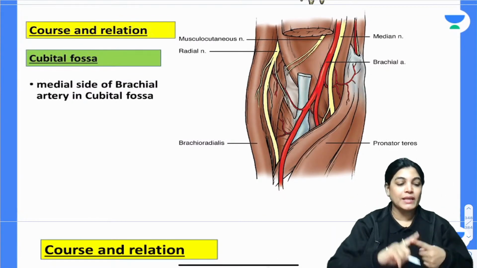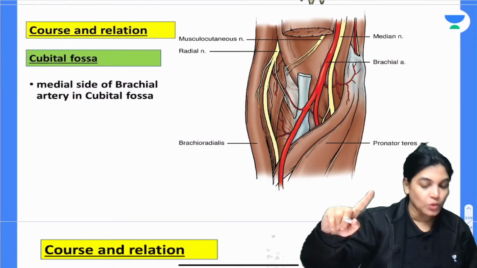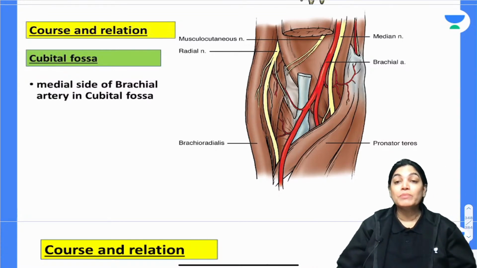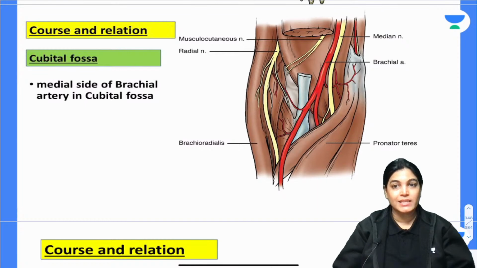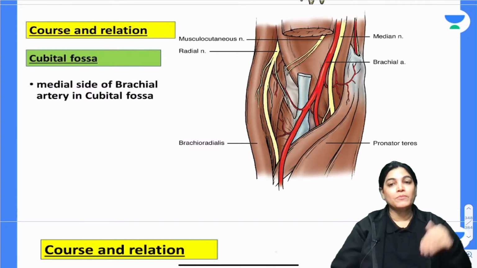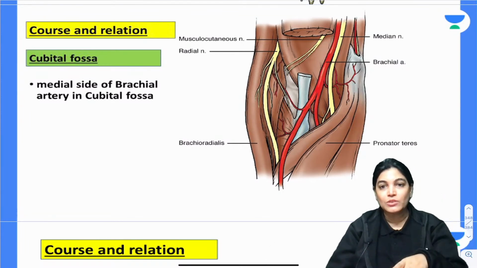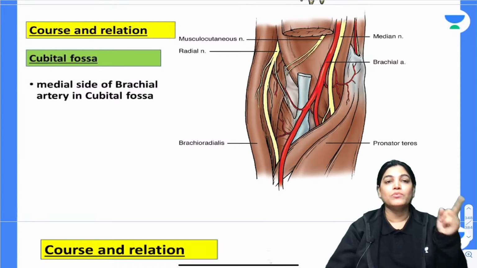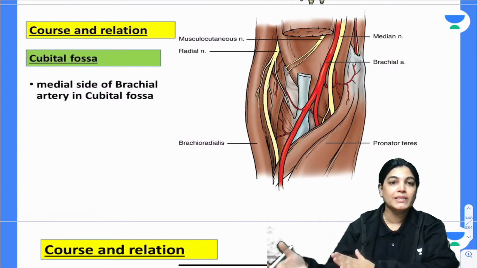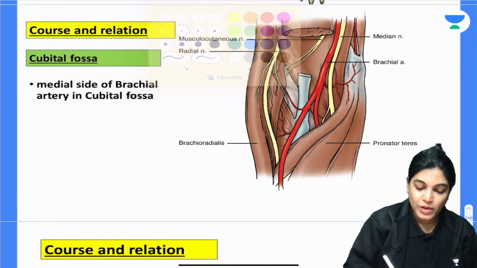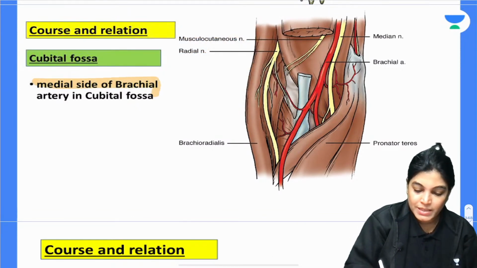The most initial part I have told you is that the median nerve was lateral to the axillary artery. Now the axillary artery becomes the brachial artery at the lower border of teres major. After that, the median nerve is crossing anterior to the brachial artery, and at the level of the cubital fossa it will come to the medial aspect. So see here, at the level of the cubital fossa, as you can appreciate, it is lying on the medial side of the brachial artery.